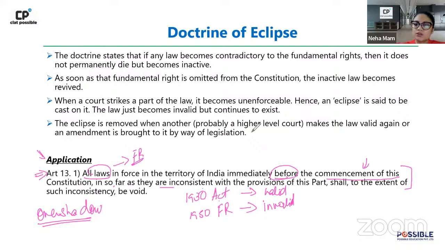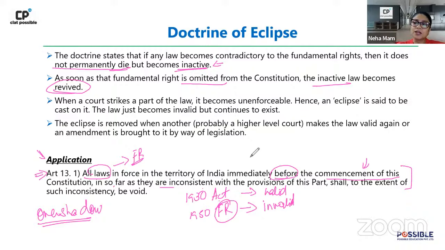So what this doctrine of eclipse basically says is that if it has become contradictory to a fundamental right, does it mean that the act dies completely? No. All that is happening is it will become inactive, right? It will not die permanently, but it would become inactive. And the moment the fundamental right is omitted, the law becomes active again. So what was inactive will become active. It will get revived immediately after this particular fundamental right is removed.